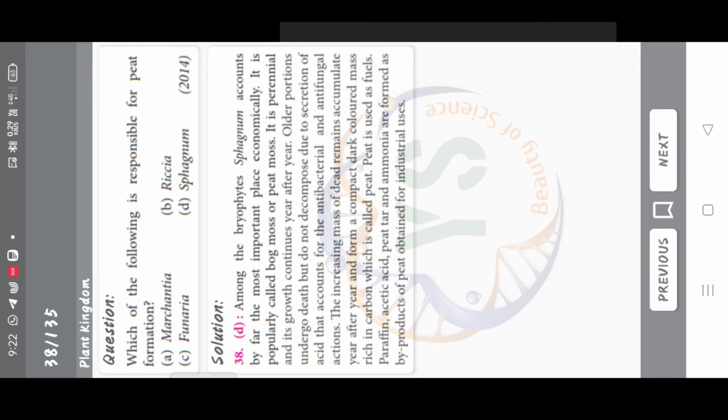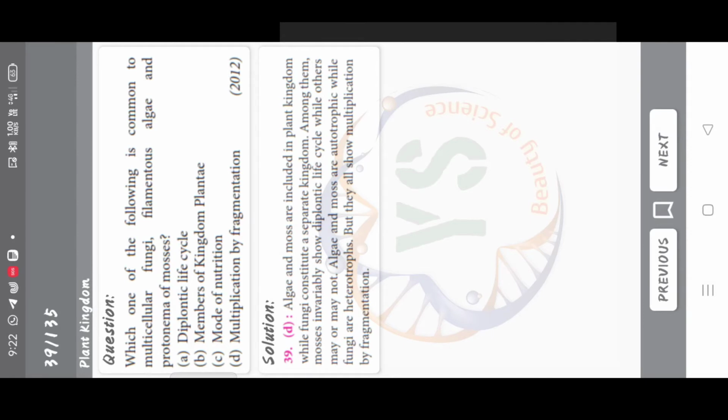Which of the following is responsible for peat formation? Marchantia, Riccia, Funaria, and Sphagnum. Correct answer is option D, sphagnum. Which one of the following is common to multicellular fungi, filamentous algae, and protonema of mosses? Diplontic life cycle, members of kingdom Plantae, mode of nutrition, and multiplication by fragmentation. Correct answer is option D, multiplication by fragmentation.